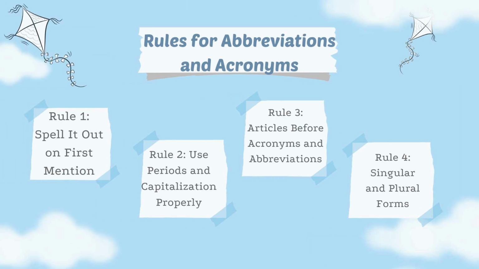For rule number 3, articles before acronyms and abbreviations. If the acronym is read as a word, no article is needed. If it's read as letters, use an article. When an acronym is spoken as a single word, articles such as the or an are often omitted.